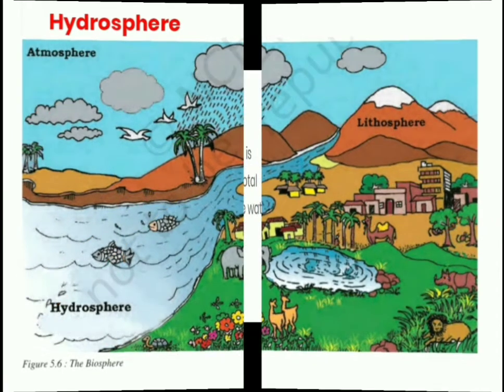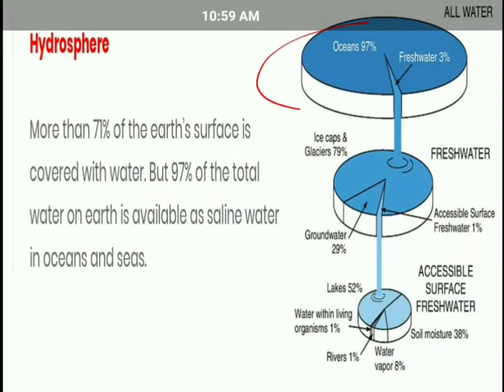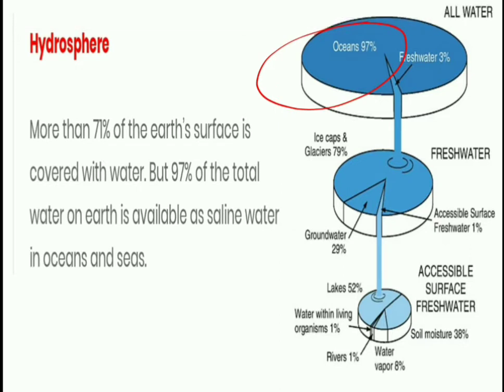So let us begin with some information about the hydrosphere. Yes dear students, more than 97% of the earth's water is found in the oceans. All the 5 oceans available on the earth provide 97% of the water, and the remaining 3% is fresh water.